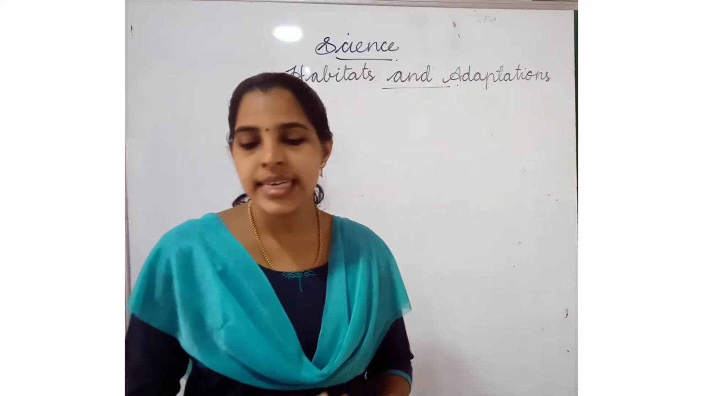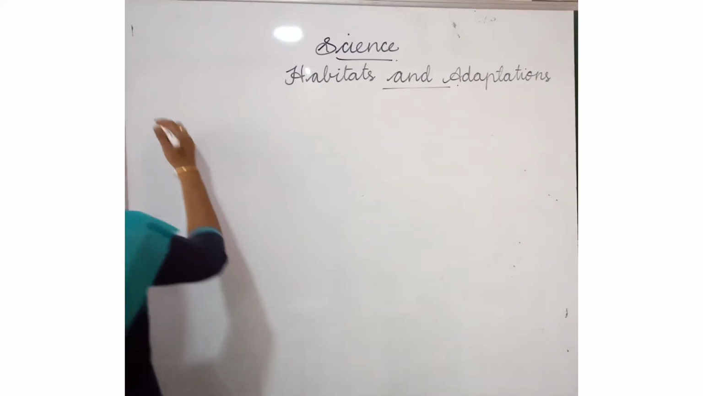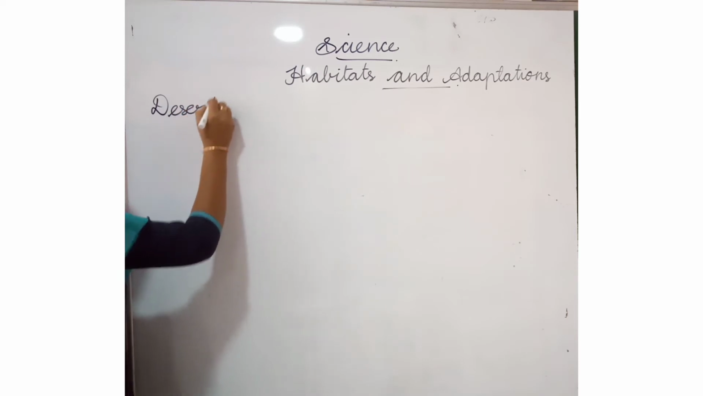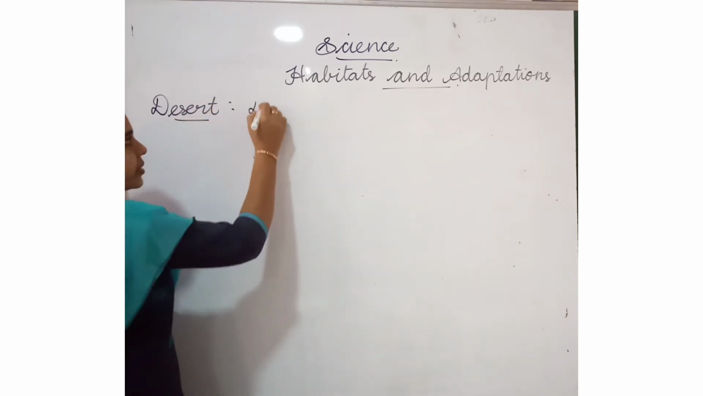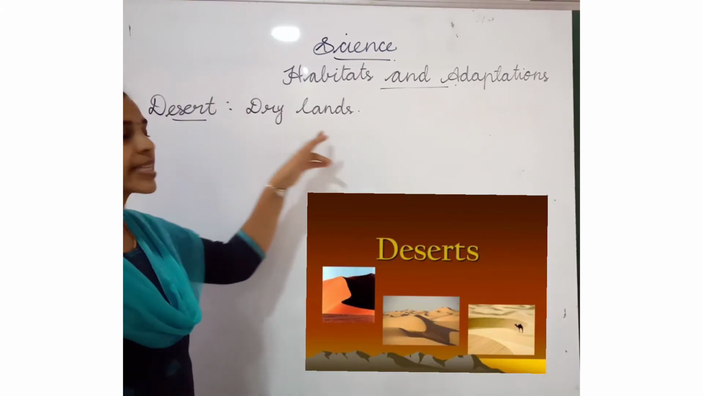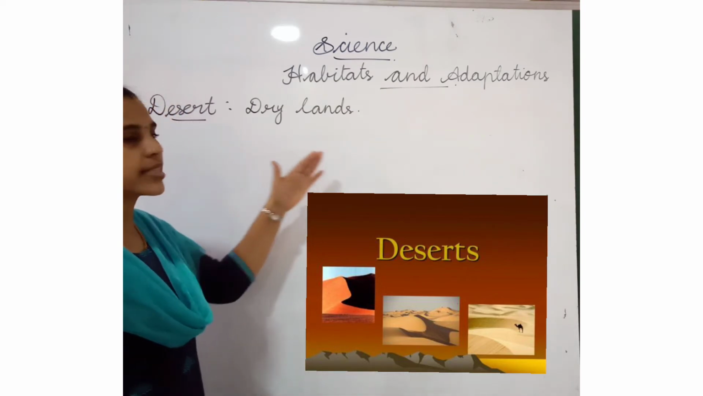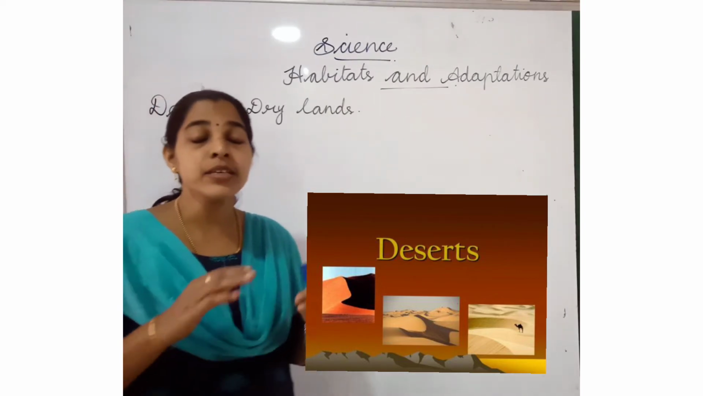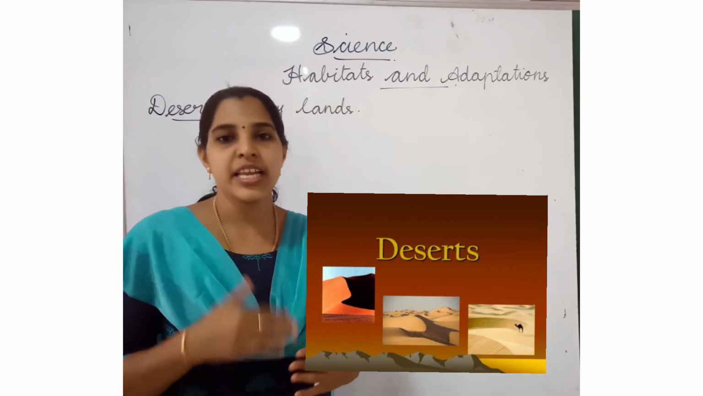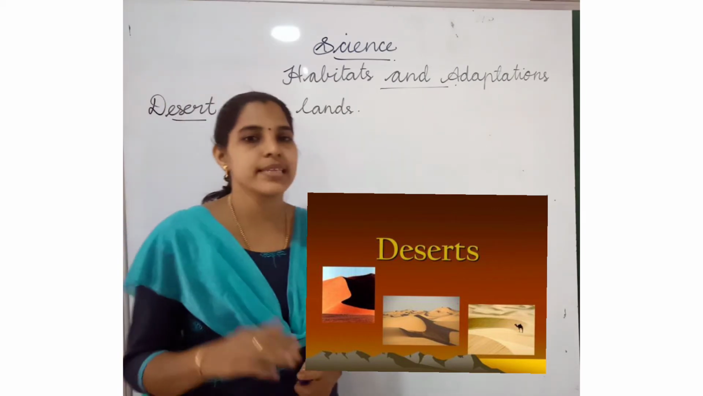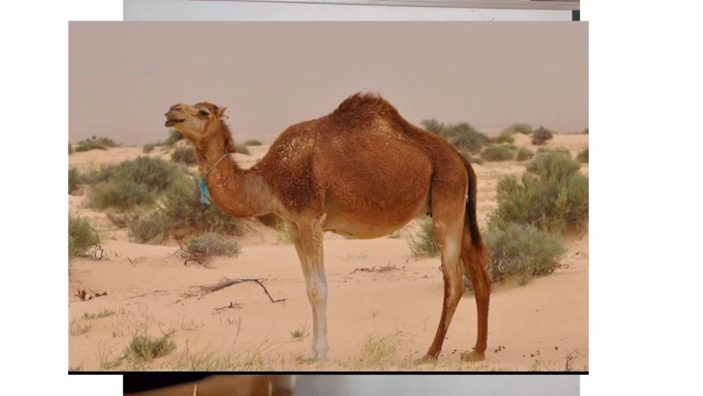Do you remember the desert? Yes. Desert is dry land. Which animals can live in the desert? Desert is dry land because it gets only little rainfall. So only a few animals and plants can live in the desert. Only a few animals like camels can survive in the desert. Without food and water they can survive for a few days. Then cactus plants can also live in the desert.